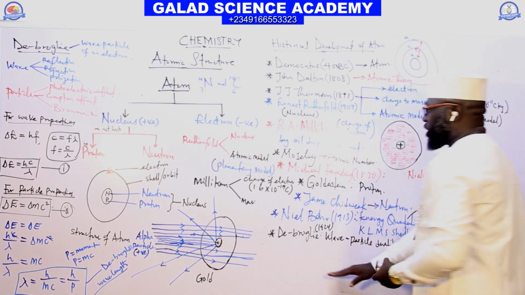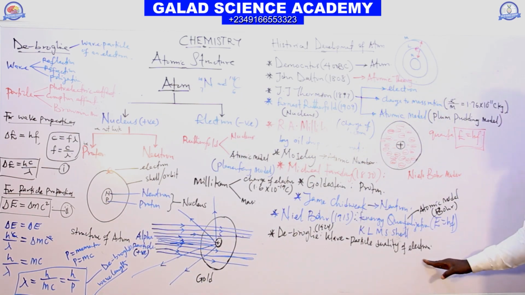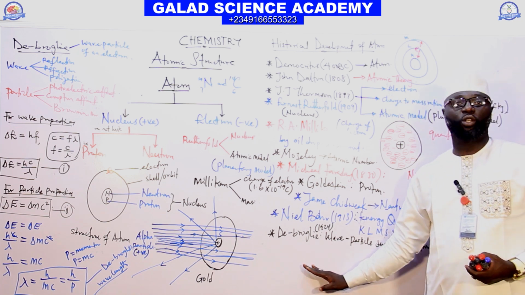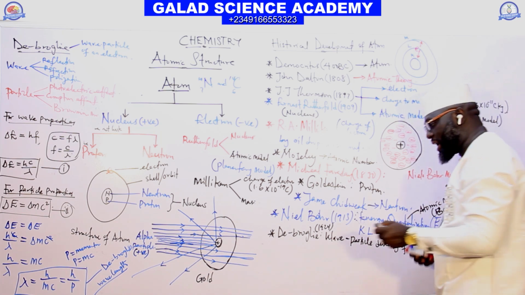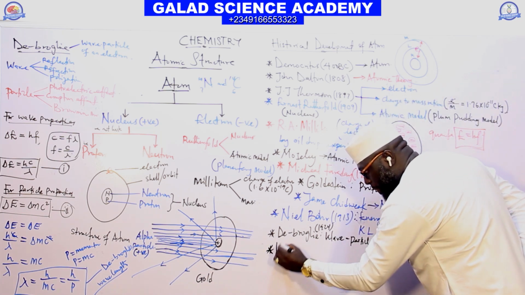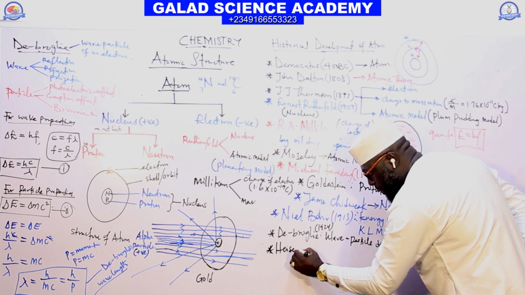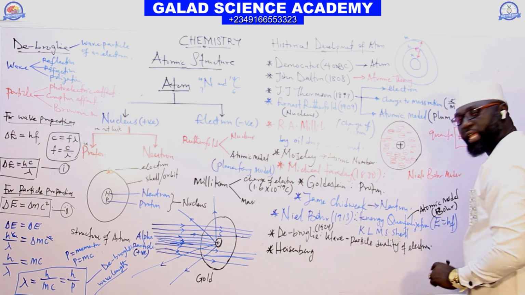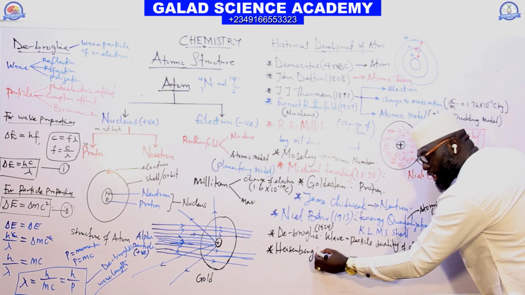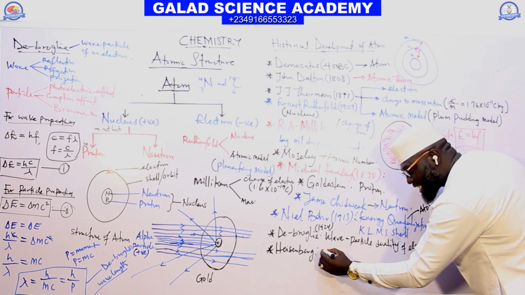Back to the atomic discoverers: de Broglie discovered the wave-particle duality of an electron. The next person is Heisenberg. This man's own contribution is that he discovered the uncertainty principle.